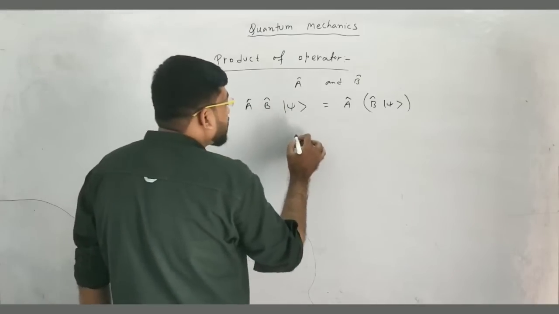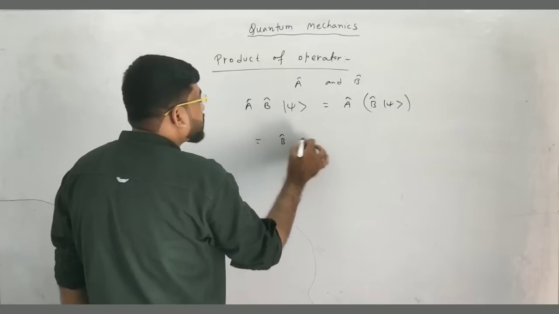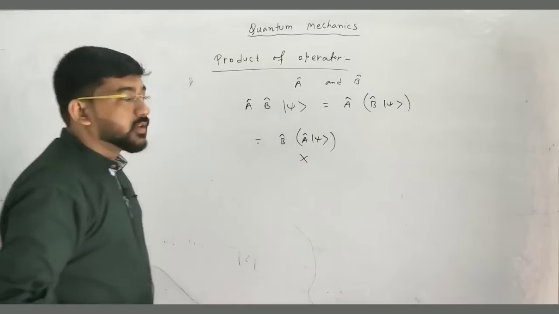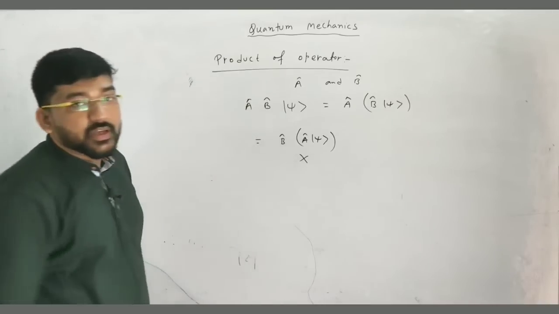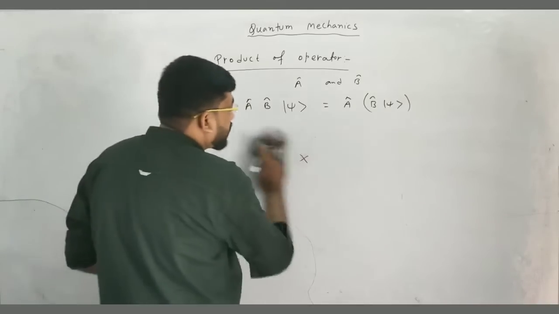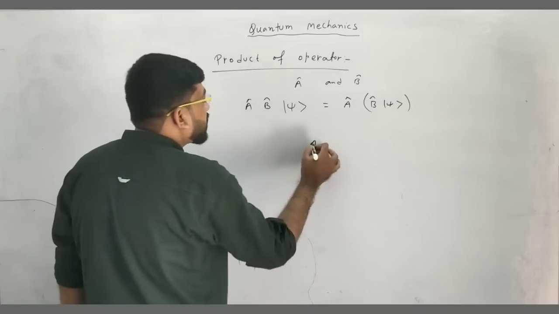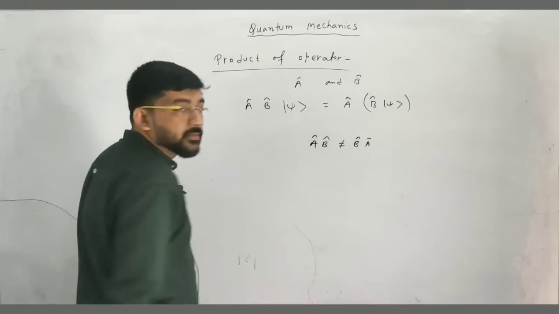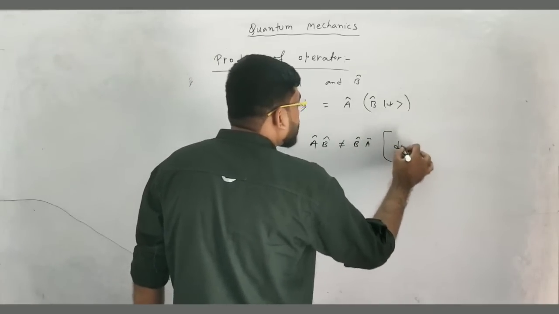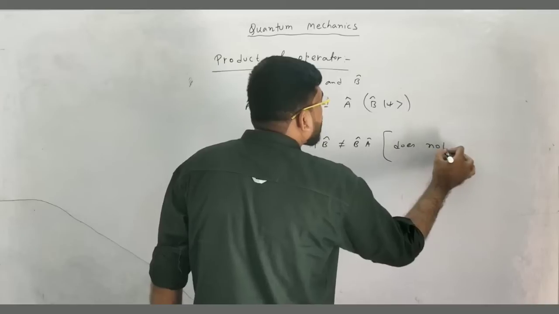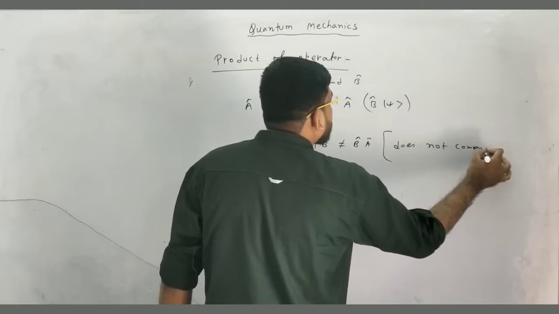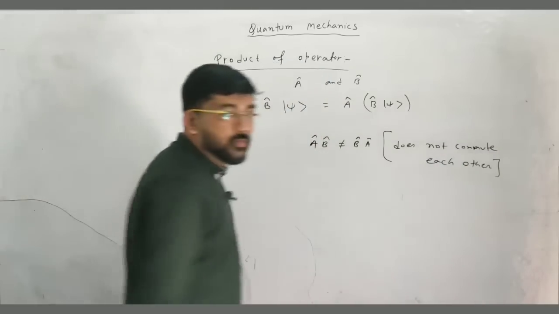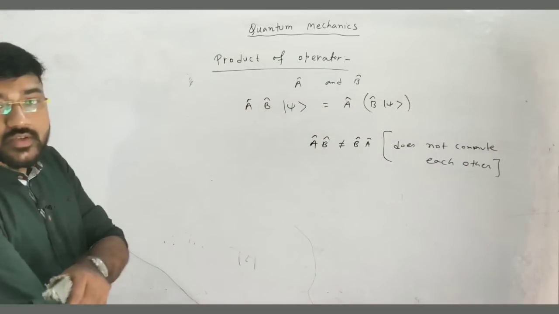But you can't operate first A cap then B cap in the reverse order, because A cap B cap is not equal to B cap A cap. This is not commutative. So one important property is that A cap B cap is not equal to B cap A cap. That means they do not commute with each other. This does not follow the commutative property, okay, but it follows the associative property.